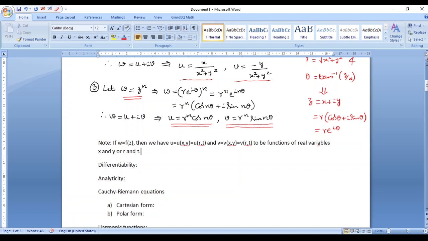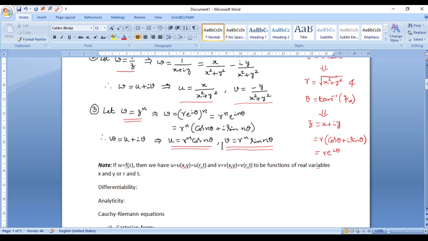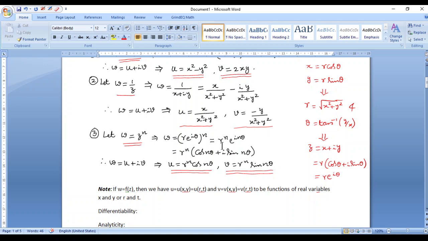Okay, so given any function of a complex variable, remember that the initial step would always be to rewrite the given function in terms of x and y or in terms of r and theta, so that we get the corresponding real and imaginary parts of the complex function to be u and v, which are again in terms of x and y or r and theta. So this is always going to be the initial step to proceed further when we are dealing with a function of a complex variable.